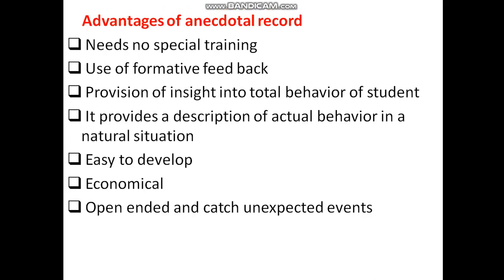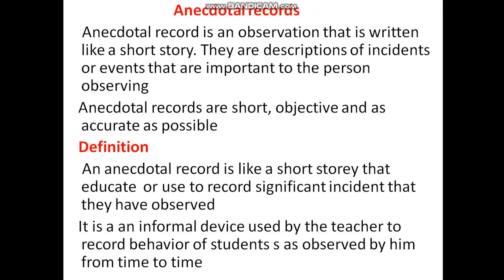These are the anecdotal records. An anecdotal record is an observation that is written like a short story. They are descriptions of the incidents or events that are important to the person observing.